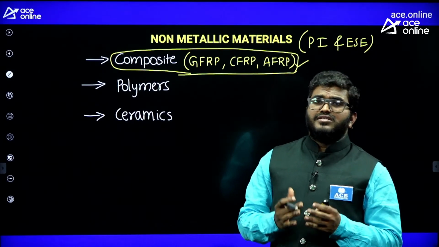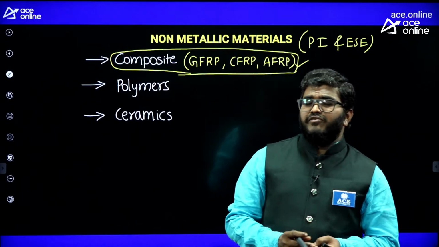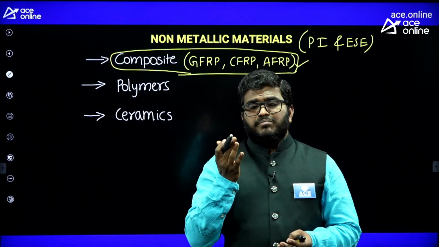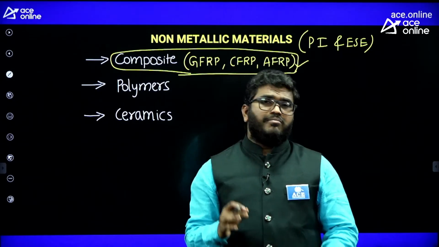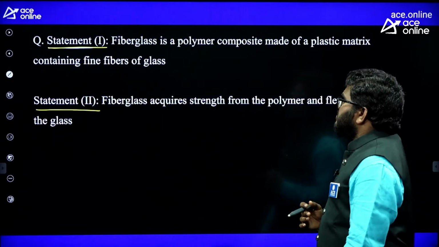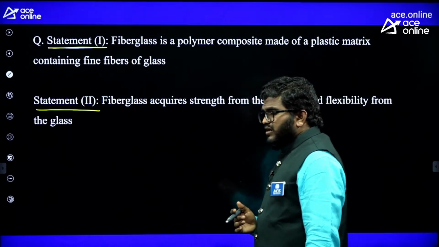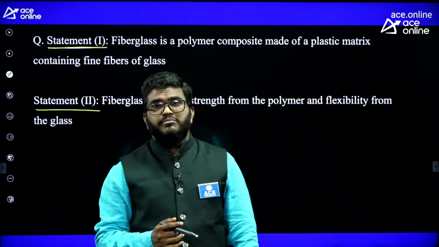That's why I'm saying there is huge weightage outside in industry. If you want to make anything, that material is mostly made up of composites. That's why they are asking questions from composites. So let us consider this fiberglass. A fiberglass is a glass fiber reinforced polymer.